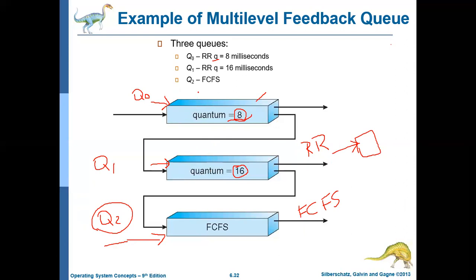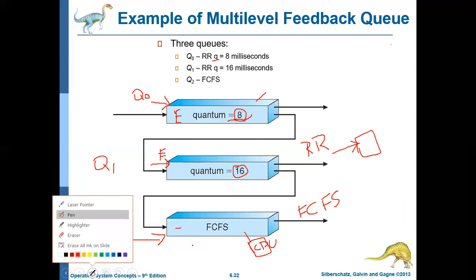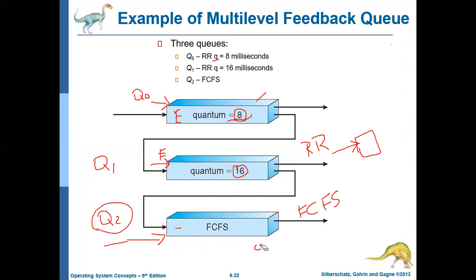Similarly, the process or job in Q2 will be executed only if Q0 and Q1 are empty. And here also, when the CPU is executing a job in Q2, if some other jobs arrive in Q1 or Q0, then automatically the current process from Q2 will be preempted. So these are the basic things which we should know about how this algorithm works.